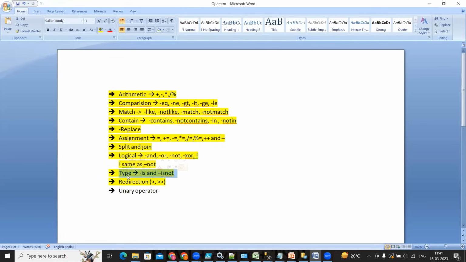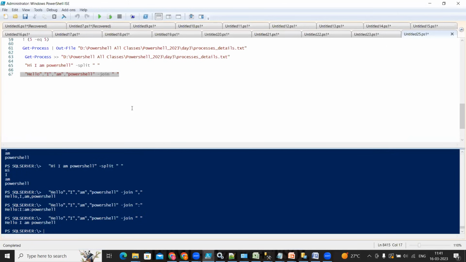So there are two things which we will discuss now: what is the -is and -isnot operator. So -is is going to return the true value if you have the same data type, right? Same type, right? True value. Otherwise it is not going to give you the true value, right?